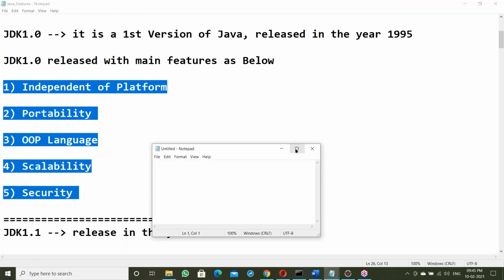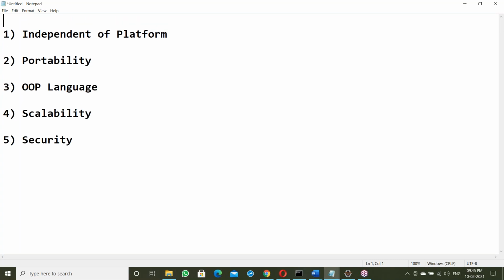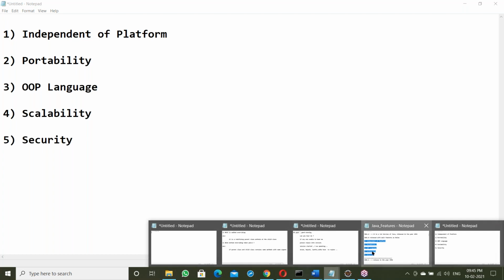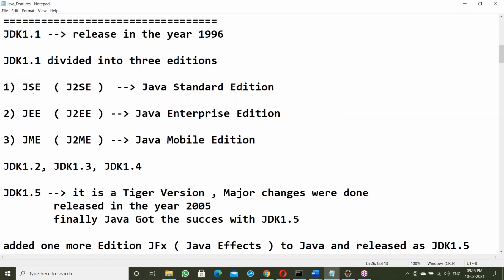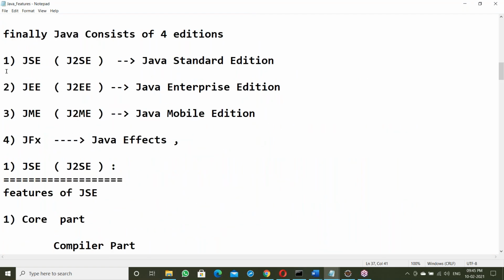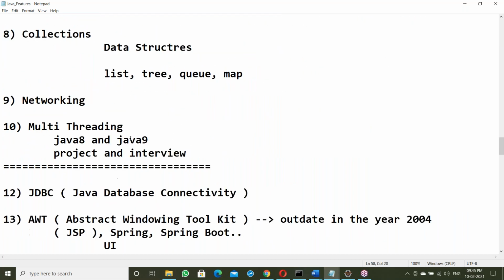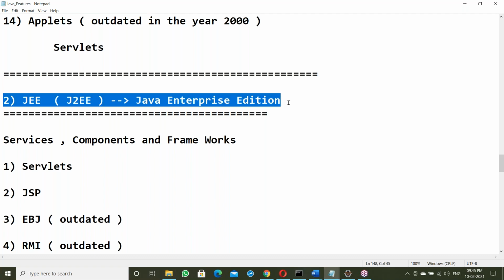Today's topic is Java features. So what are the features of Java? Yesterday only the JDK contents were explained. What is exactly JDK? JDK contains SE, then EE, then ME and FX. There are four editions, right? SE contains what? Next, Enterprise Edition contains what? Yes, the contents of JDK were expanded, just the contents.